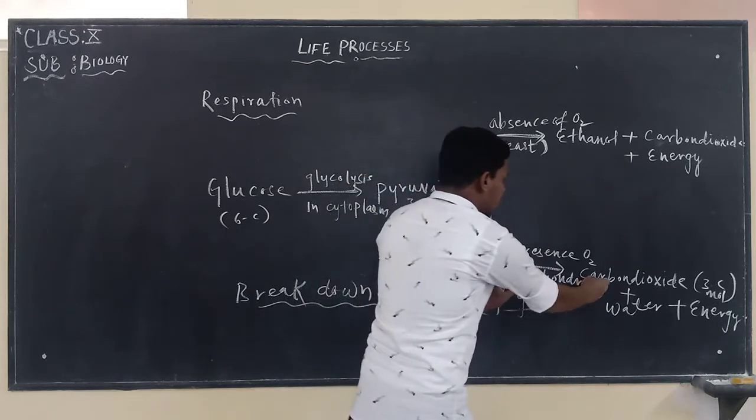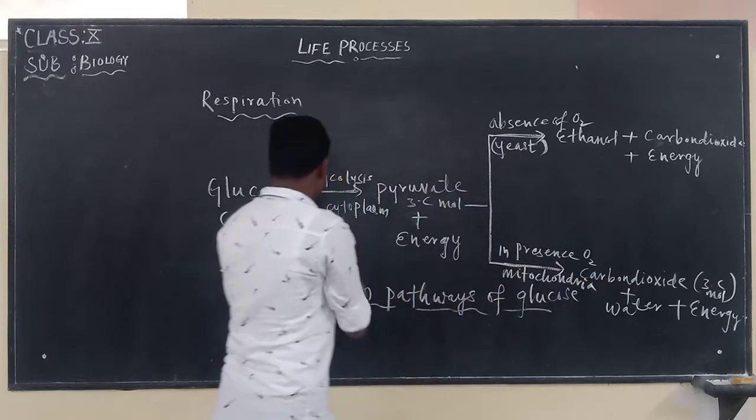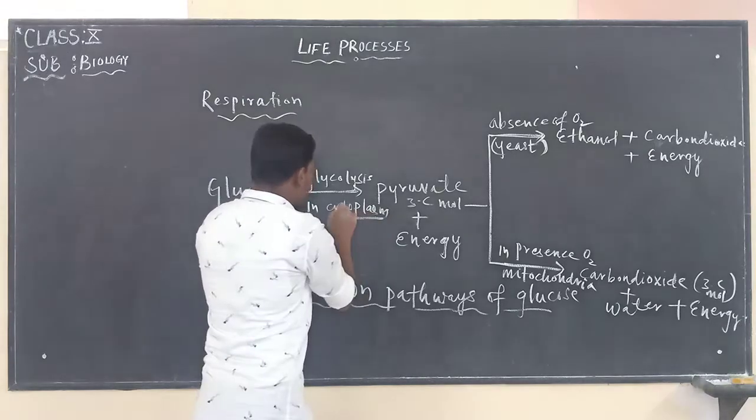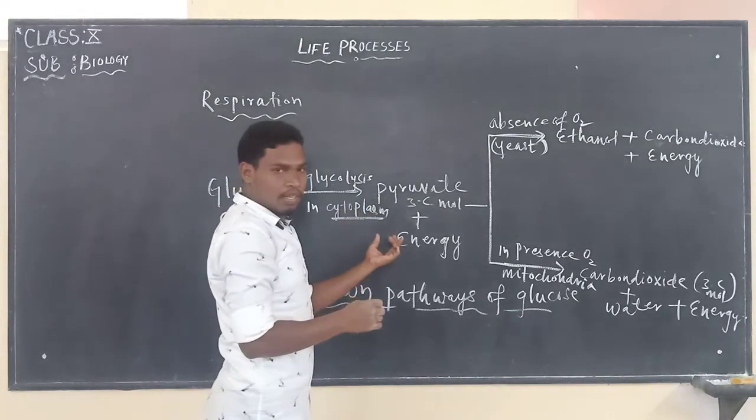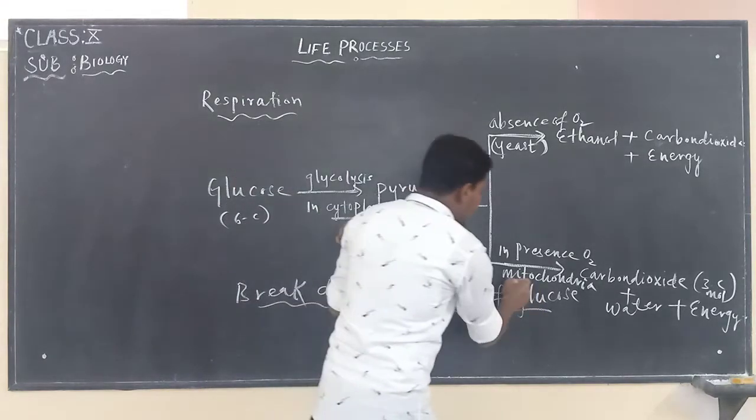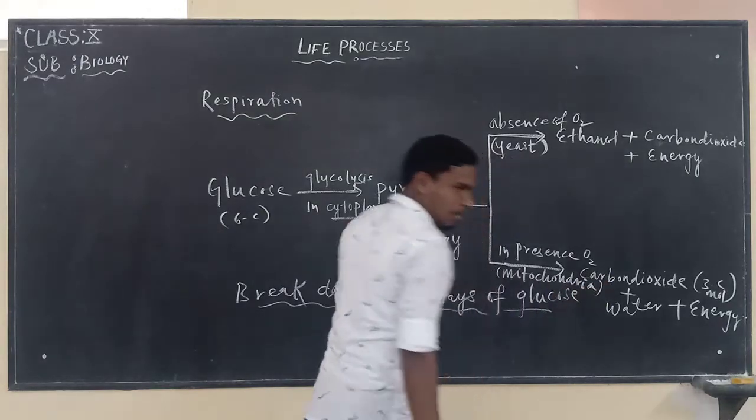We know that mitochondria is one of the cell organelles, and cytoplasm is the fluid part of the cell where organelles like mitochondria are suspended.